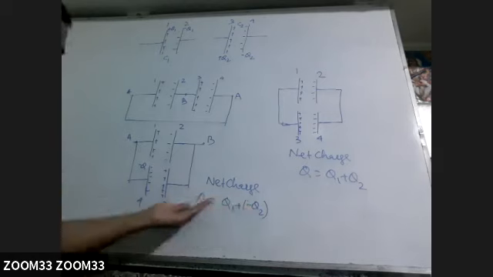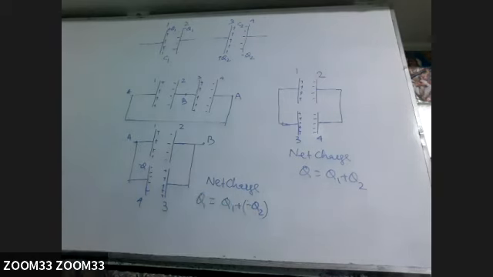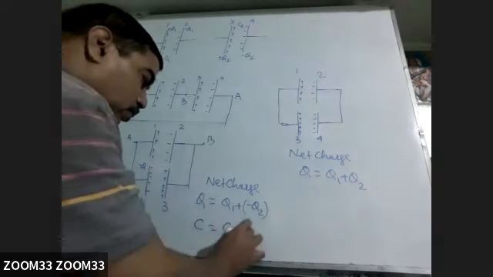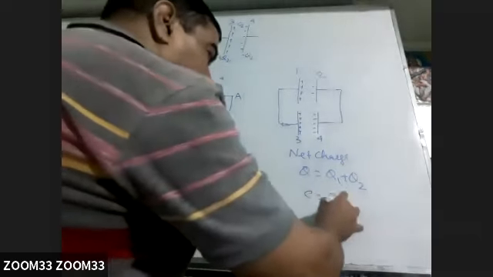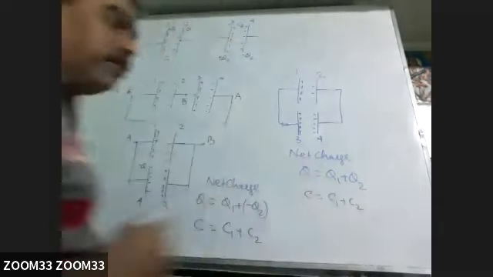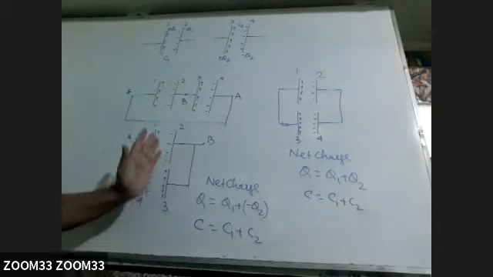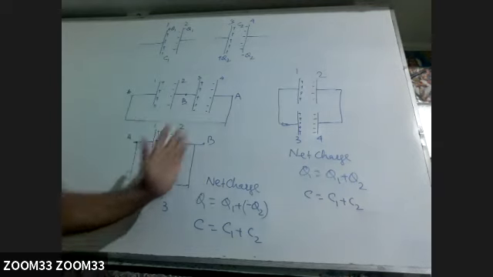If Q2 is more, naturally net charge will become negative. But C will be in both cases C1 plus C2, because they are connected in parallel. So net capacity will be in both cases C1 plus C2.